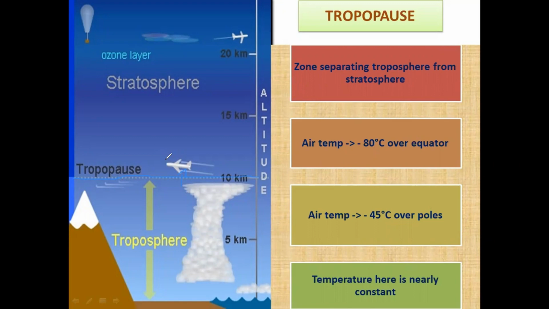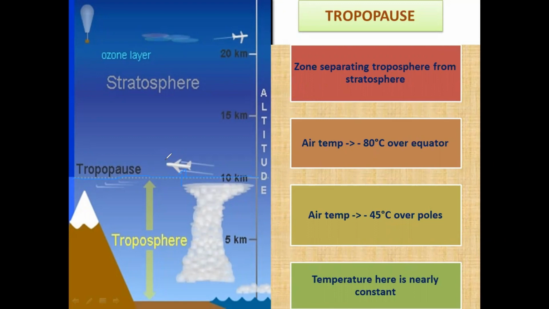Now here the troposphere stops. After the troposphere, we go further up in the atmosphere. The zone separating the troposphere from the stratosphere is known as the tropopause.